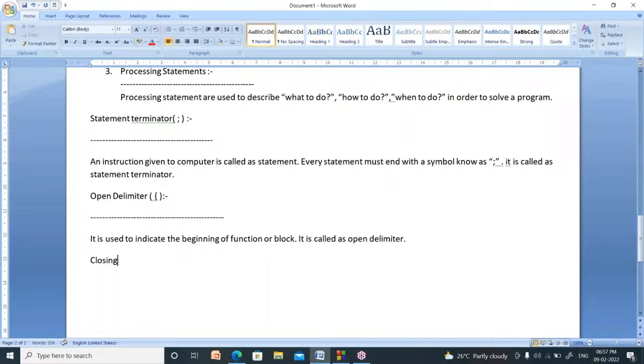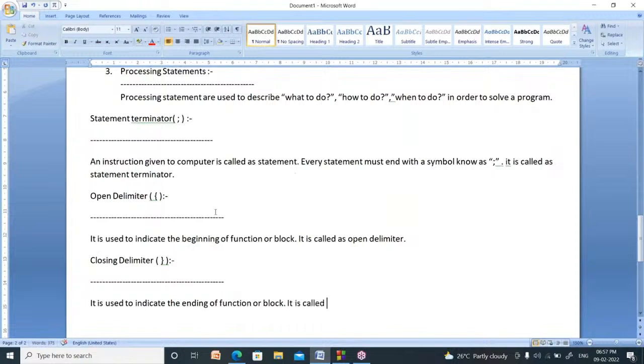Next one is the closing delimiter. What is the symbol for that? Closing curly bracket. It is used to indicate the ending of a function or block.